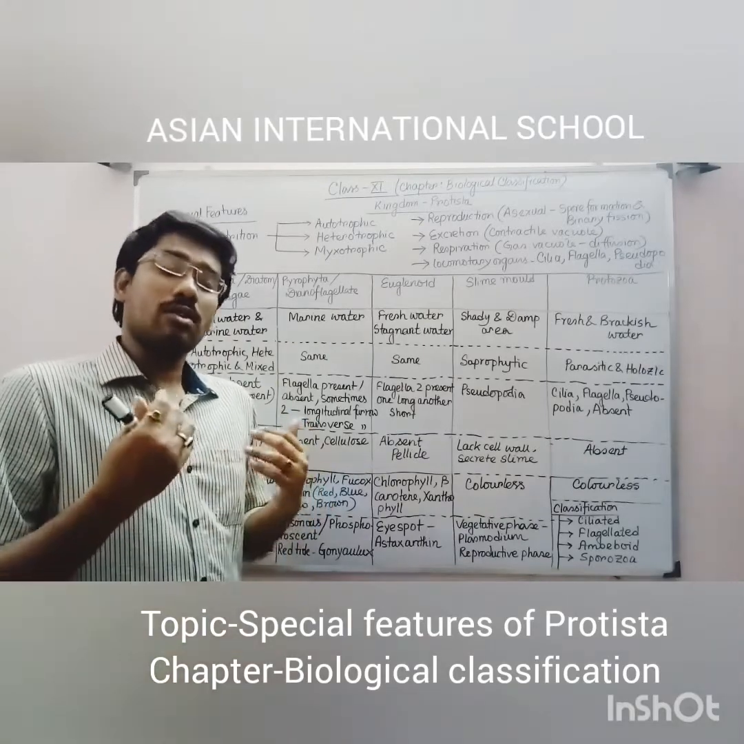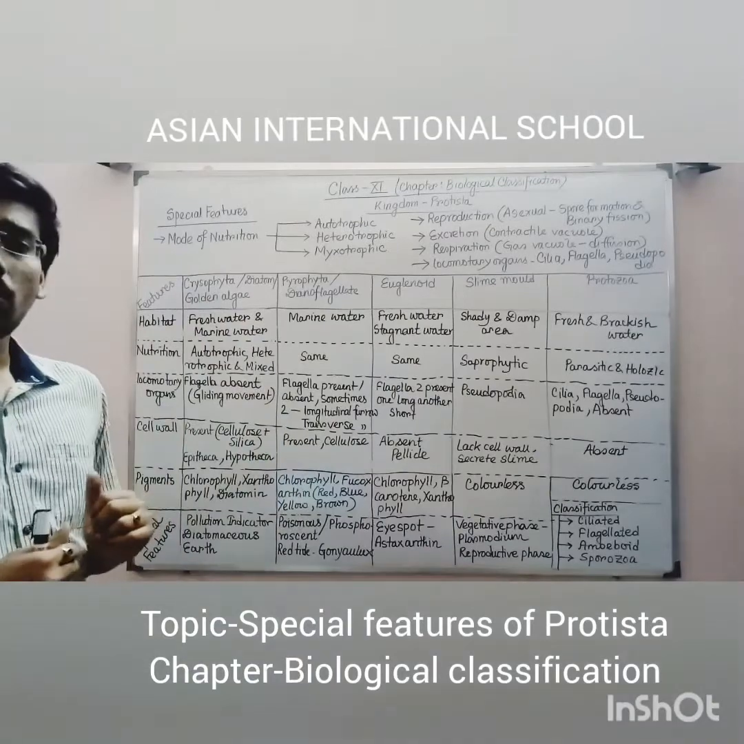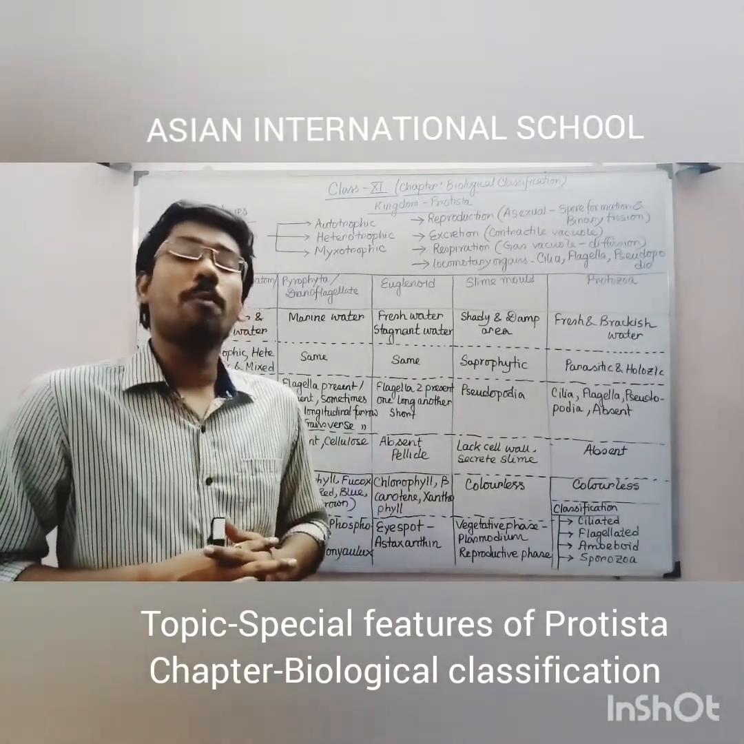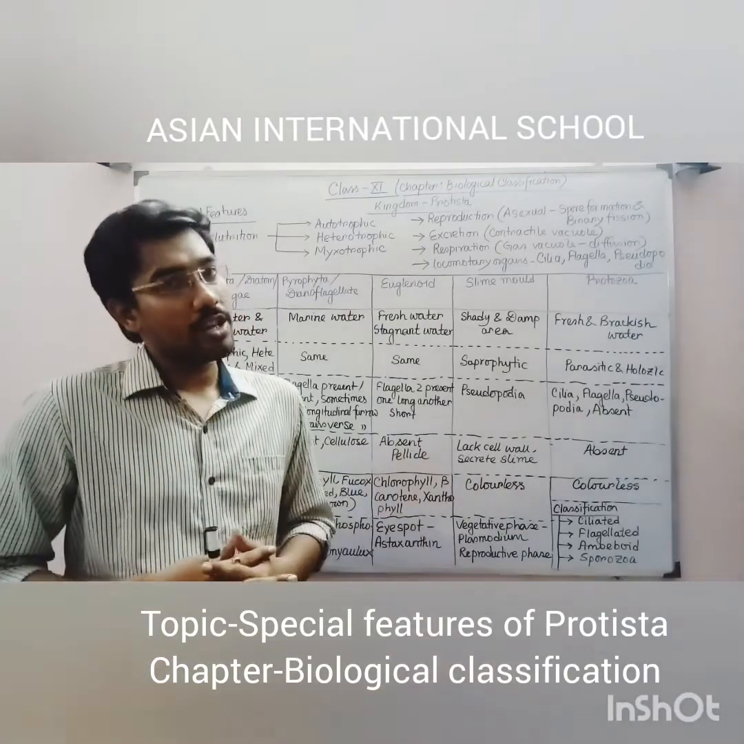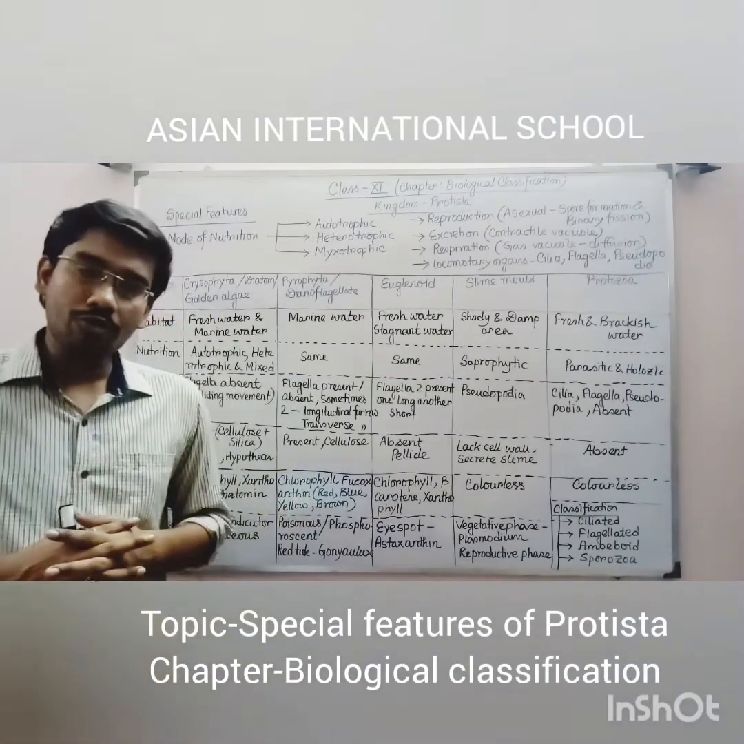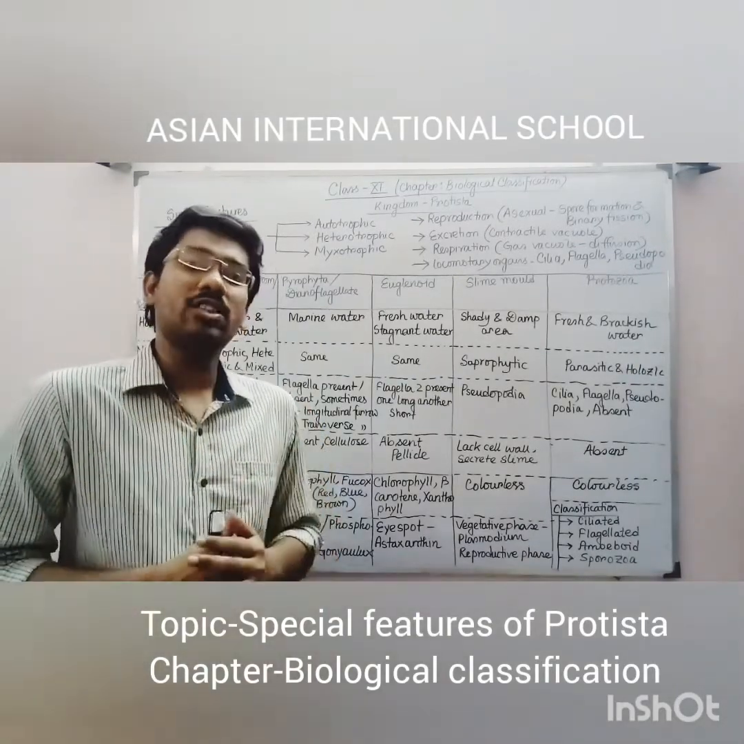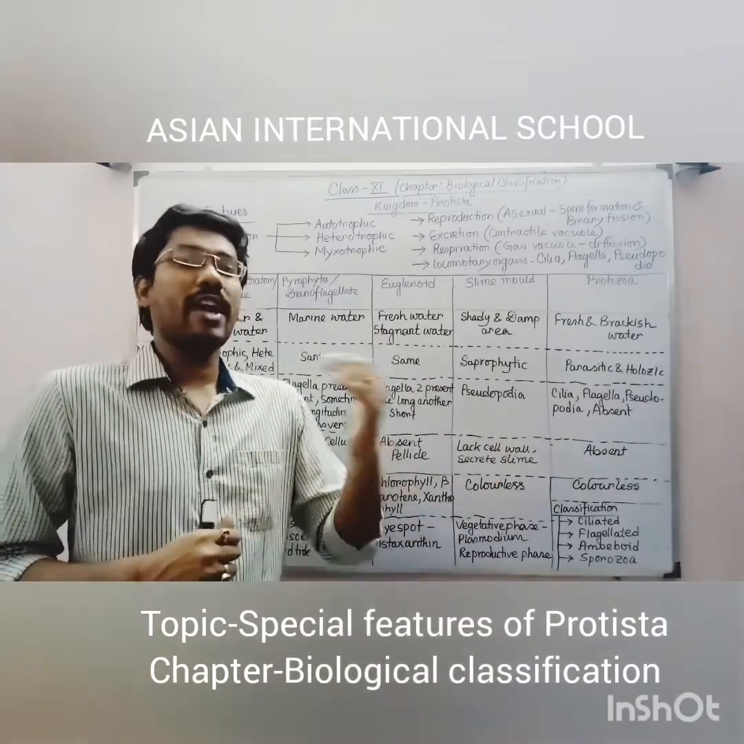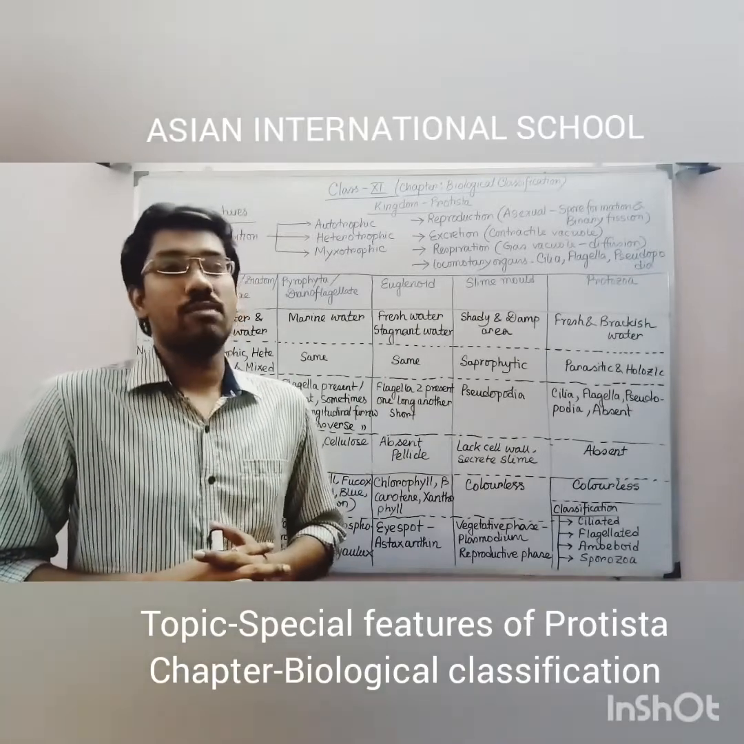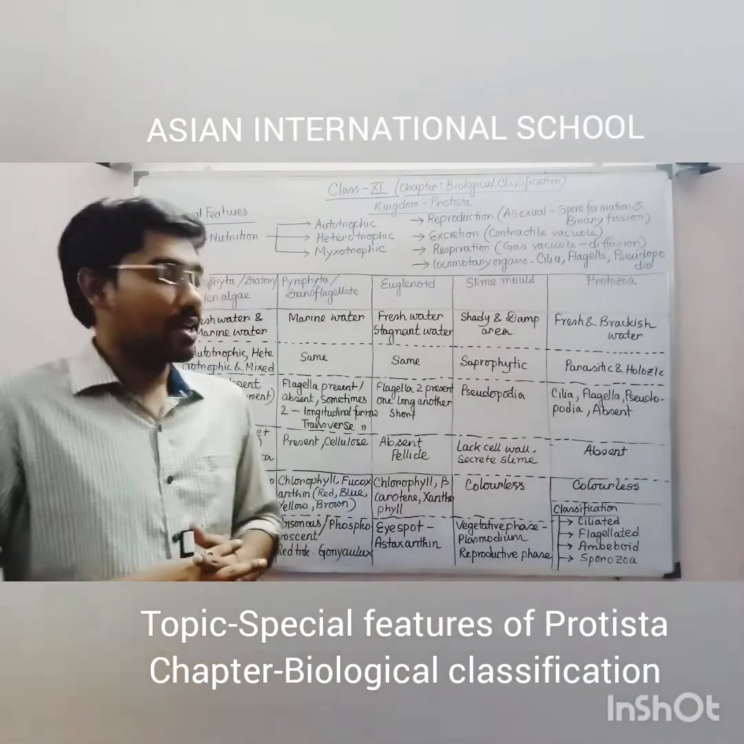Second, a few of the Protistan organisms are heterotrophic also, because sometimes they can't make their own food; they are dependent on other organisms for obtaining their food materials. Third is mixotrophic. Mixotrophic mode of nutrition means those Protistan organisms show both kinds of nutrition, autotrophic as well as heterotrophic. Those organisms are commonly known as mixotrophic Protistan organisms.